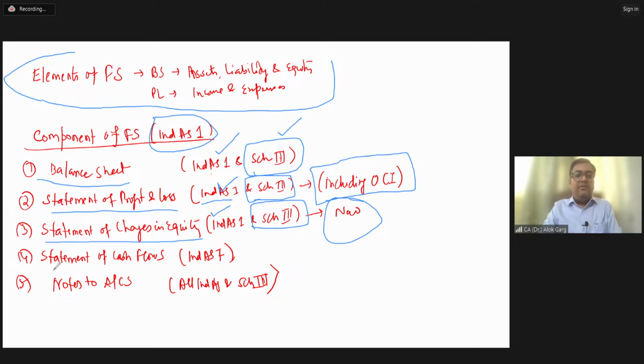Then friends, there is a statement of cash flows. And in this statement of cash flows, you all are aware about operating activity, investing activity, financing activity, right? Whether the format of statement of cash flow is given in Schedule 3. I'm asking you, forget about Division 2. I'm sure in your articleship you must have seen Division 1, I mean to say your Schedule 3 for ICAI companies. You must have seen that. Tell me whether the format of financial statement, and whether the format of cash flow statement, is given in Schedule 3.